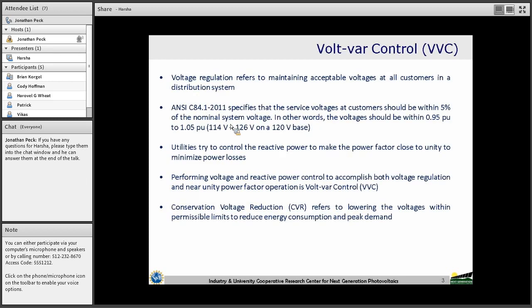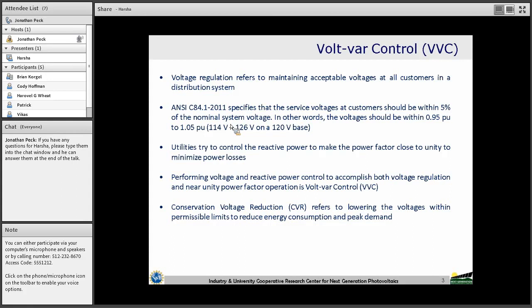So the primary objective of the distribution system operation is voltage regulation. That is to maintain the voltages at all customer load points within permissible limits. The ANSI standard C84.1 specifies that the service voltages should be within 5% of the nominal voltage rating.